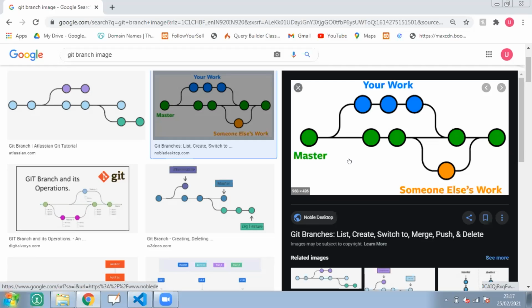When the master approves that code, he or she will check that the code is working fine, and we can merge that particular code to our master branch. Suppose Garima completed her work and raised a merge request to the master.